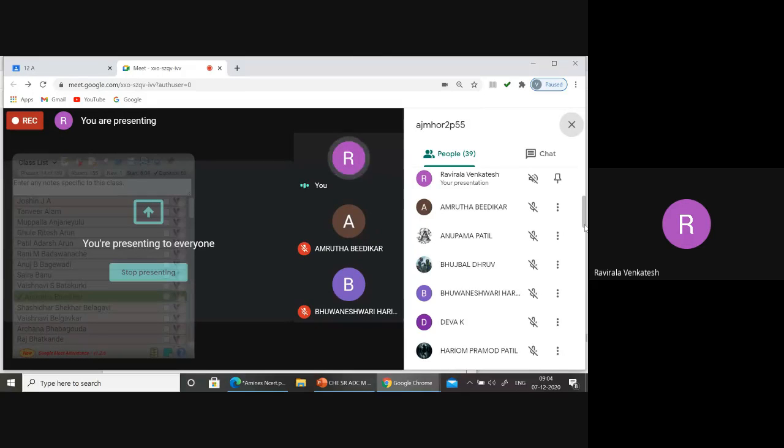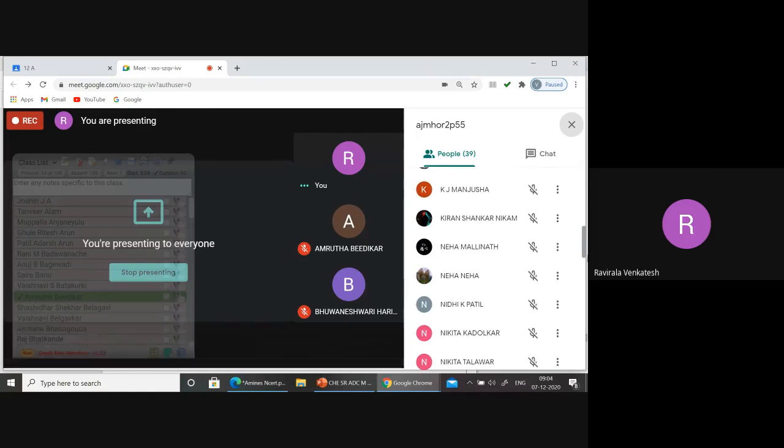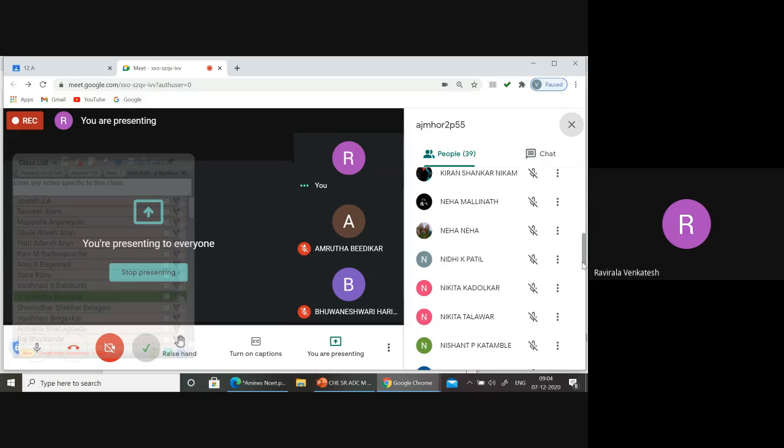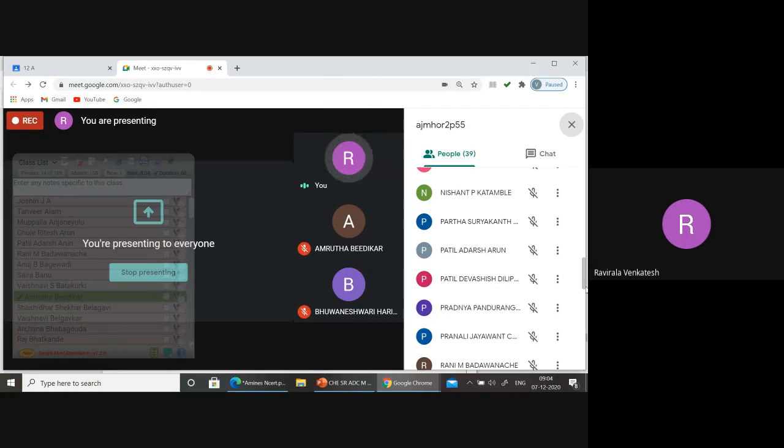Anupama, Dhruv, Bhuvaneshwari, Deva, Hari Om, Manjusha, Kiran, Neha M, Neha S, Nidhi, Nikita K, Nikita T, Nishant, Parth, Patil, Adarsh.